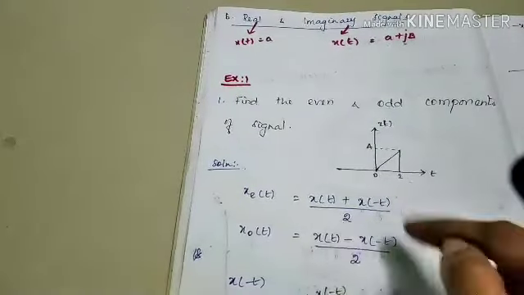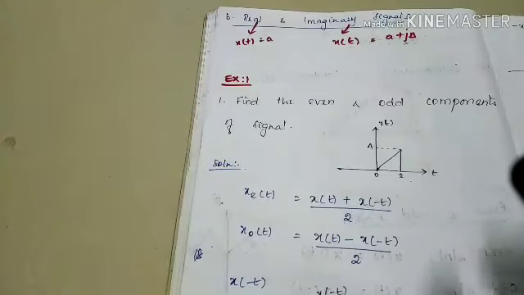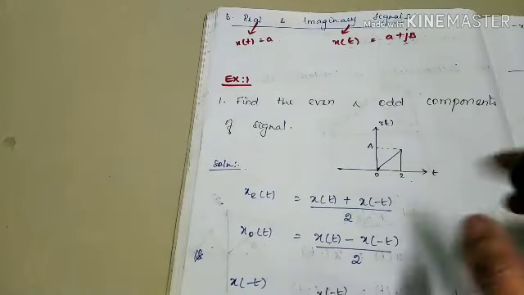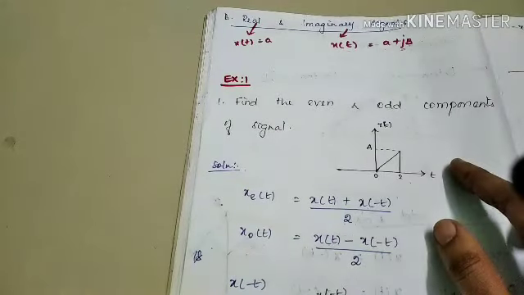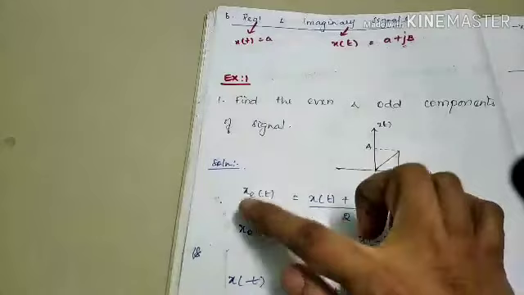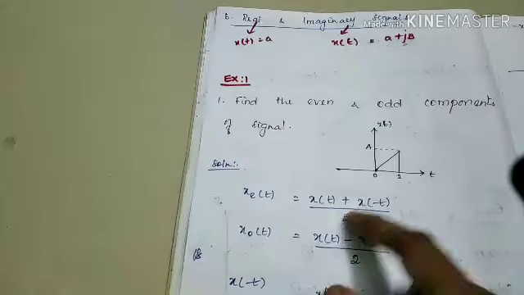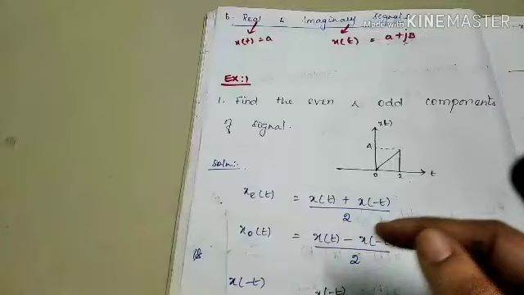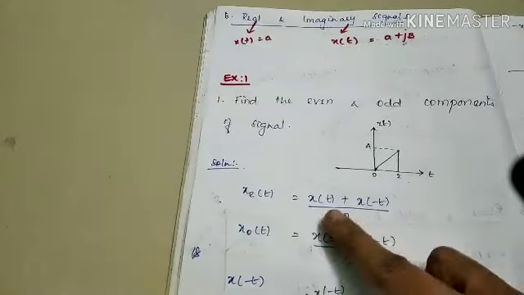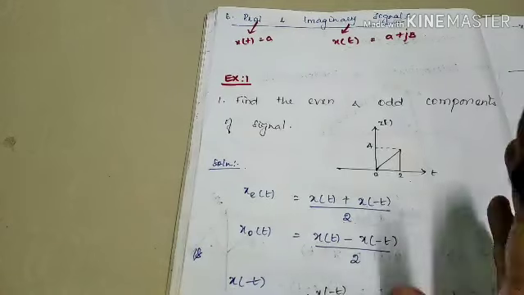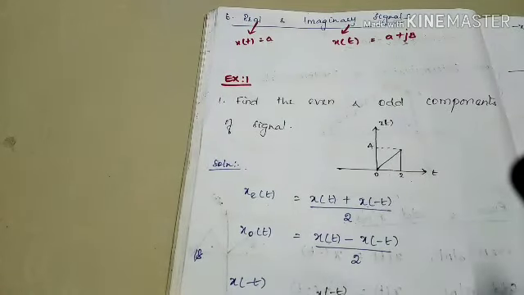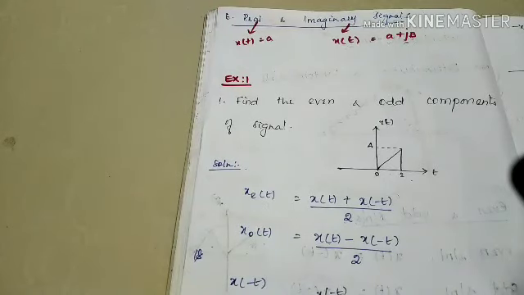Then only we can add or subtract from our original signal. First we have to find the reflected signal or mirror image of the given signal. Then the second step is we have to add if we want the even signal, and subtract if we want the odd signal, right? Then what is our next step? We have to divide our amplitude by 2. That gives our even component and odd component of a signal. So please remember this formula.